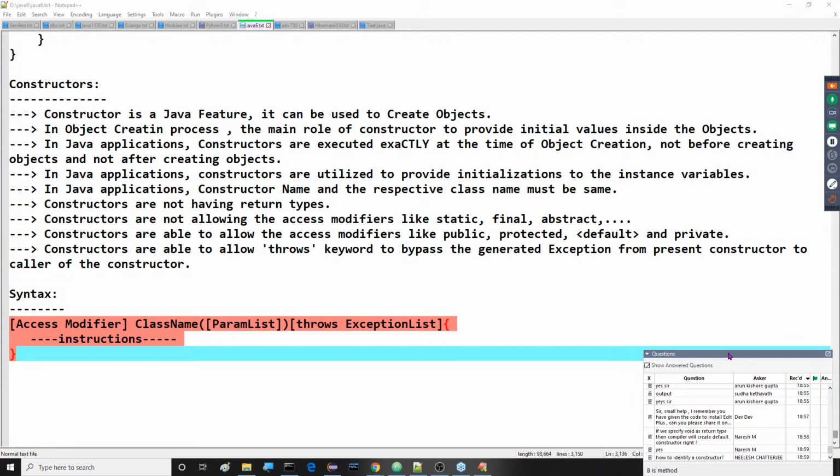Understood this? What I'm telling you now. As per the constructor syntax, if you provide this, the compiler and JVM will treat that thing as a constructor. Right.